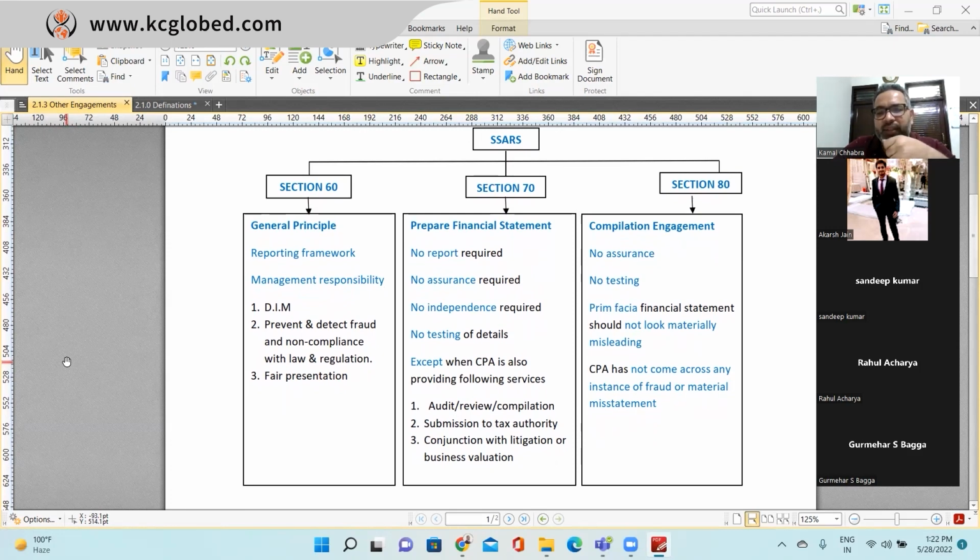Design, implementation and maintenance of internal controls over financial reporting. Second is prevent and detect fraud and non-compliance with laws and regulations. Third is fair presentation of financial statements in accordance with the financial reporting framework. This all comes under section 60 of SSARS.